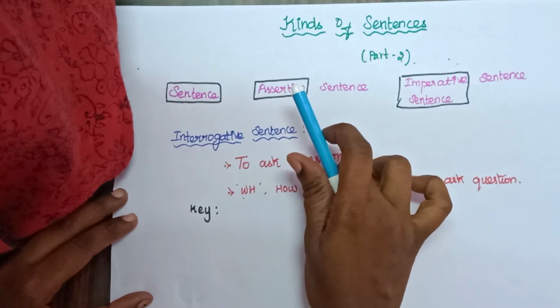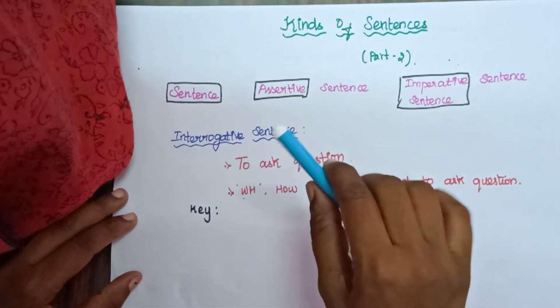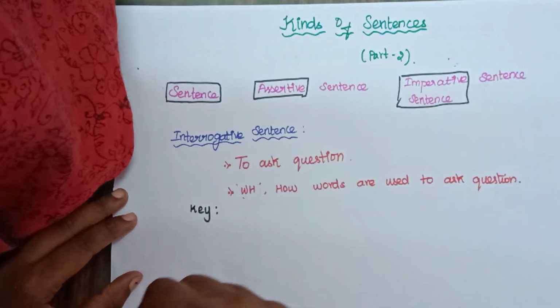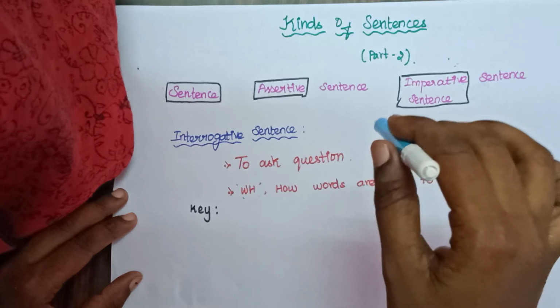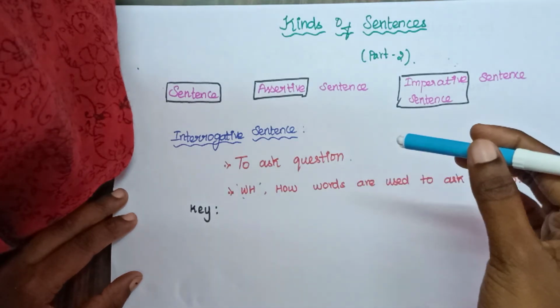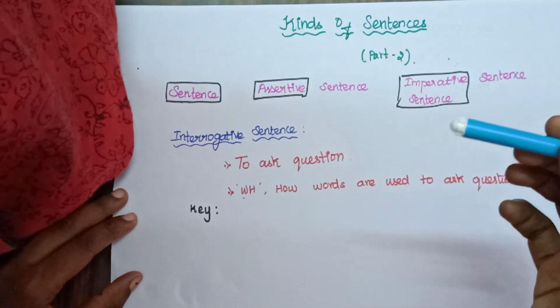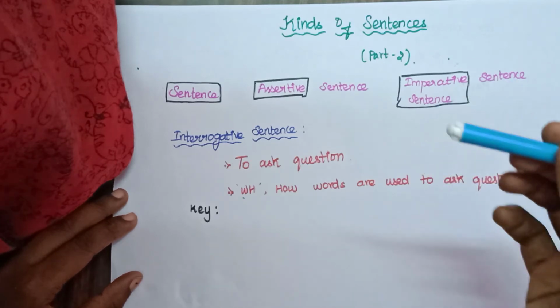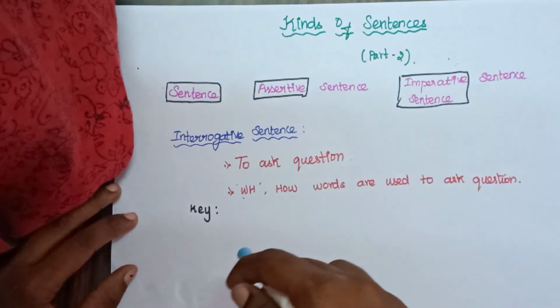An assertive sentence is a simple statement. All the simple statements are called as assertive sentence. And what is an imperative sentence? An imperative sentence is an order, a request, command or advice that is expressed in a sentence. When these things are expressed in a sentence, it is called as imperative sentence.